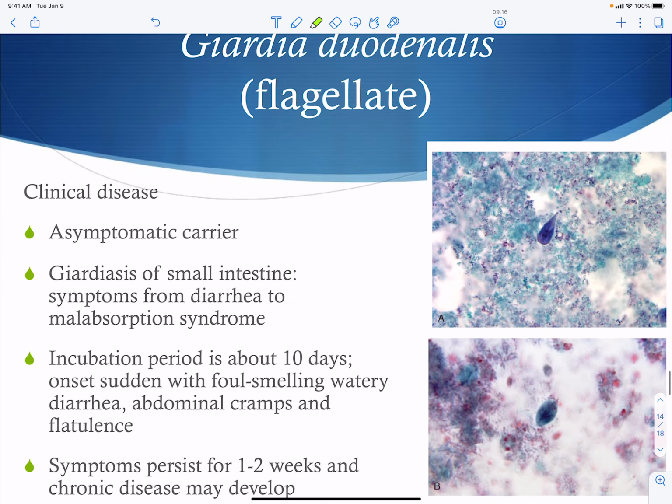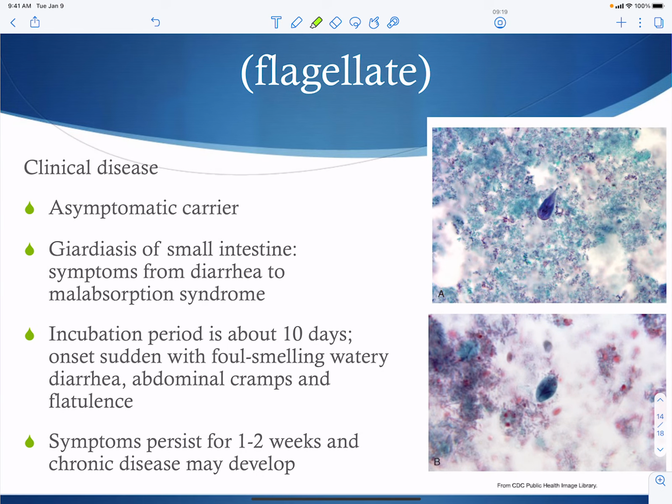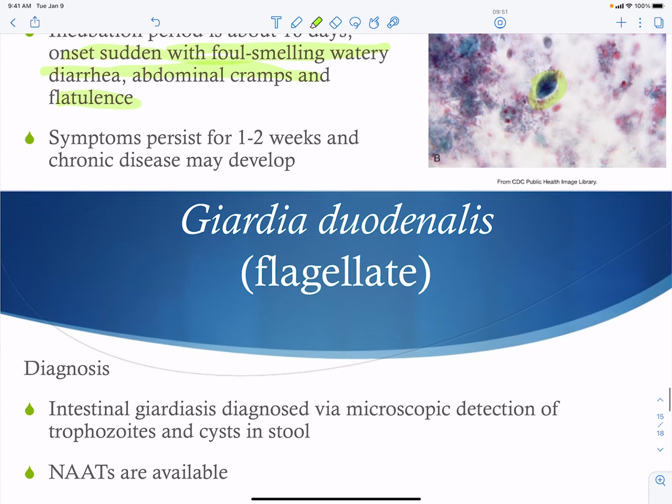The clinical disease for Giardia is simply mostly an asymptomatic carrier. You can have giardiasis of the small intestine, which is going to be diarrhea, or having some sort of malnutrition, malabsorption syndrome. The incubation period for this is going to be 10 days, and this has a very sudden onset of foul-smelling watery diarrhea, abdominal cramps, and flatulence. And then this is going to be persistent for about 1 to 2 weeks and will be cleared, or you could develop a chronic disease. And here is a picture of our little trophozoite.